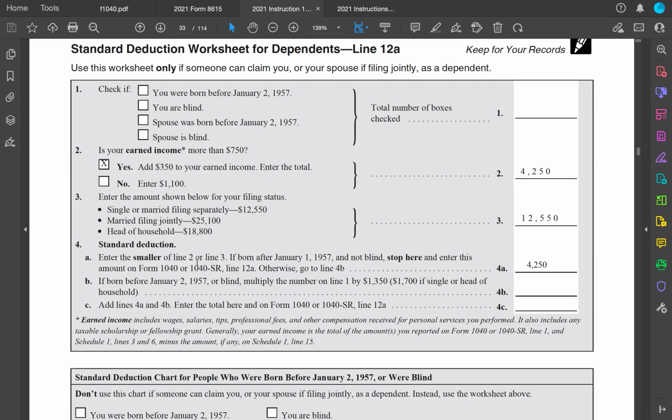All right, now standard deduction. Enter the smaller of lines 2 or 3. If born after this and not blind, so he doesn't get any extra deductions for being over 65 or blind. So we add the smaller, which is the $4,250, and that is the amount. Normally, since it says stop there, it even tells us that we can go ahead and enter that on line 12A. So go back to his 1040,